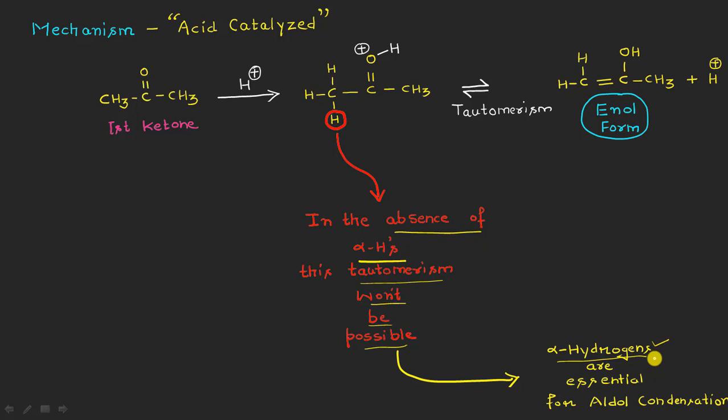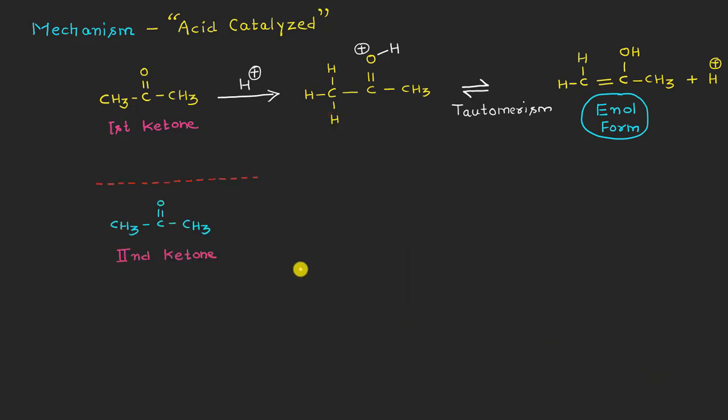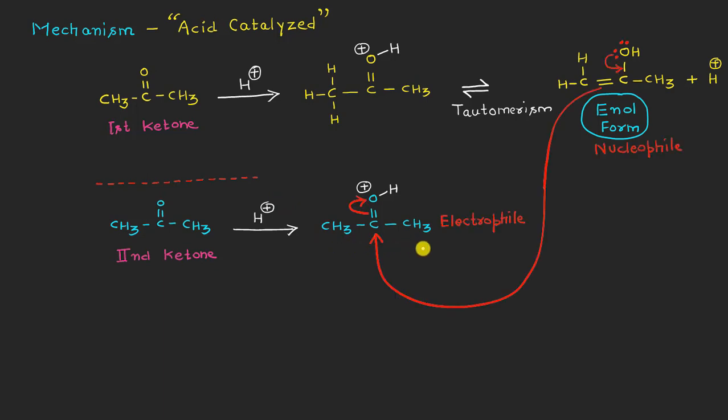So we are now talking about the acid catalyzed mechanism, and you have just seen how under acidic conditions the keto form is converted into the enolic form, right? And all this is happening to the first molecule of ketone. You can see we have the second molecule of ketone lying here, and obviously under acidic conditions this will also be protonated. After protonation it will result in the formation of a similar type of intermediate, right?